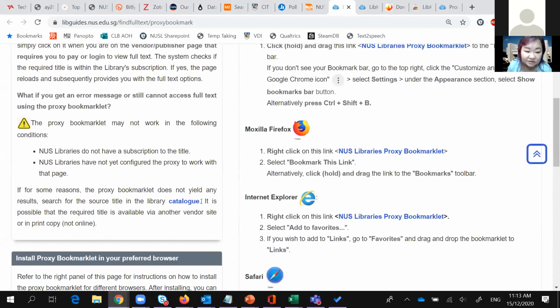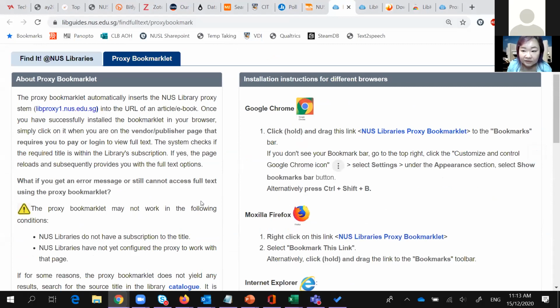So basically, it's just a... hang on, there's a chat question. Just give me one second to open up the chat. Sometimes Zoom doesn't allow me to see the chat window.